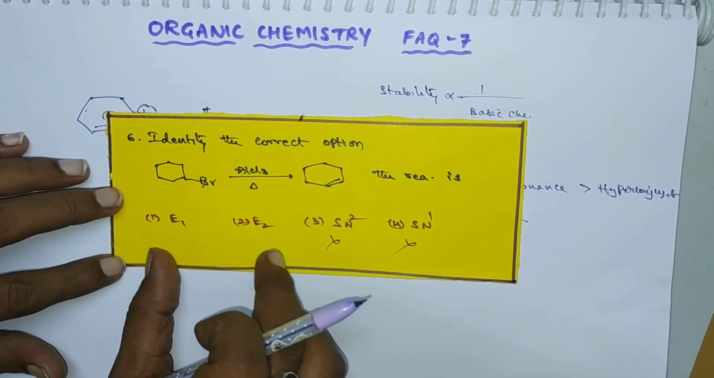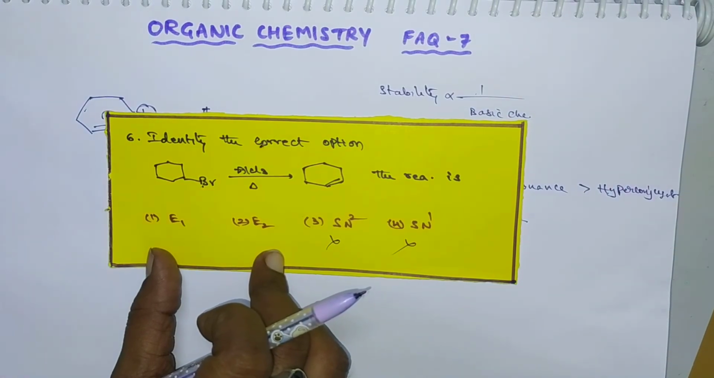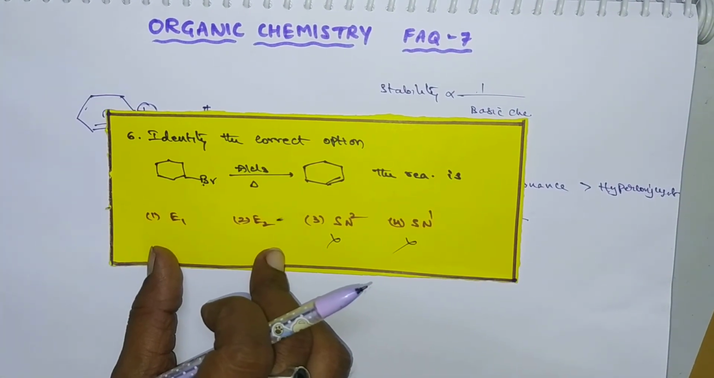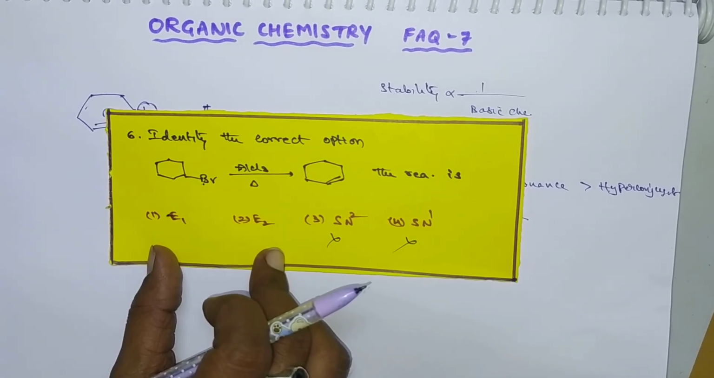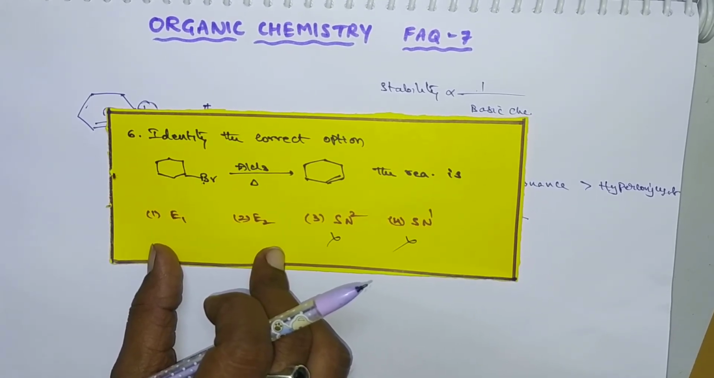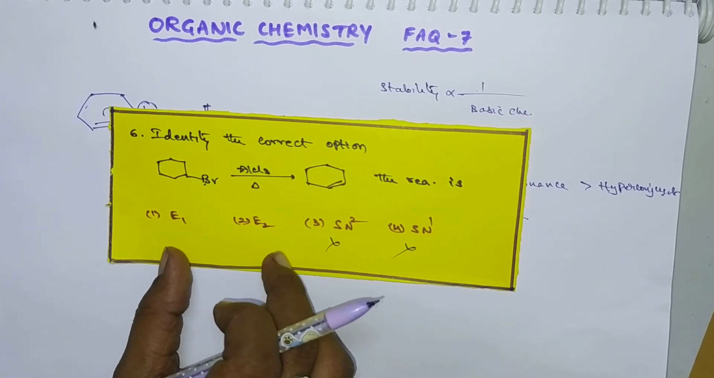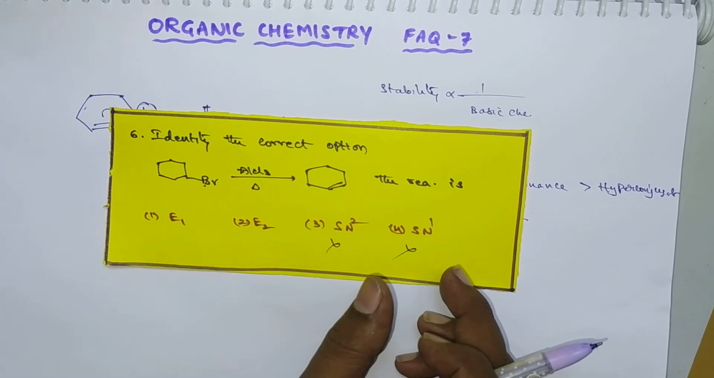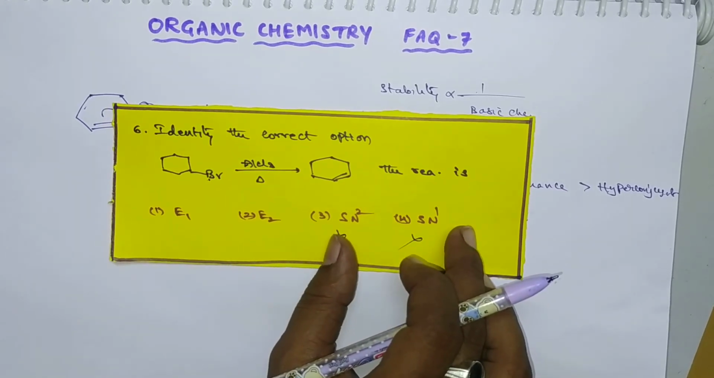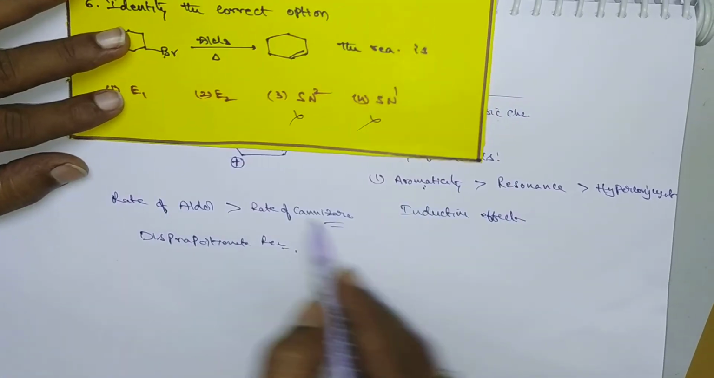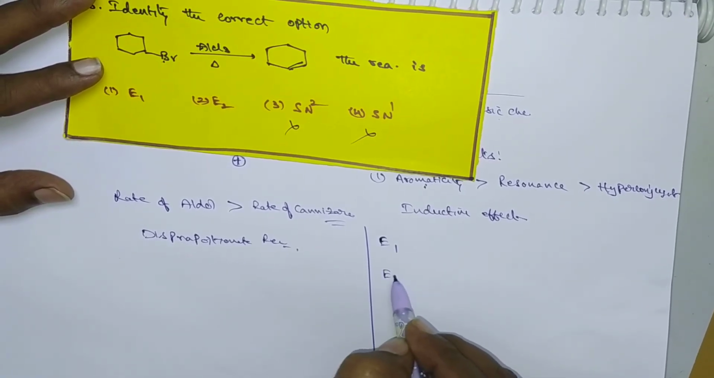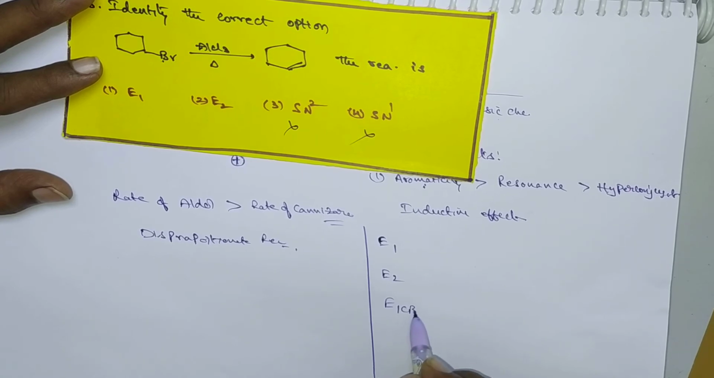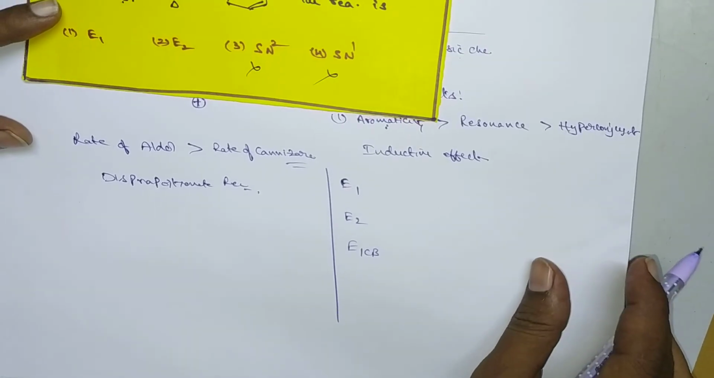Now we have to check whether it is E1, E2 or E1CB. Here there is no option E1CB, but we have to check E1 or E2. Suppose if it is E1, an intermediate carbocation is formed. If it is E2, that reaction will take place in the presence of a strong base. Remember carefully, to predict whether the reaction is E1, E2 or E1CB, we have to check these three points.